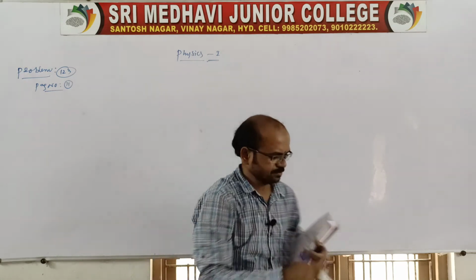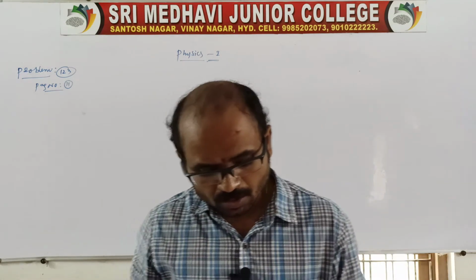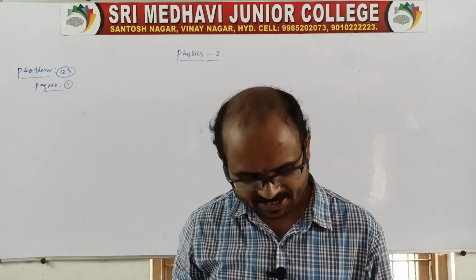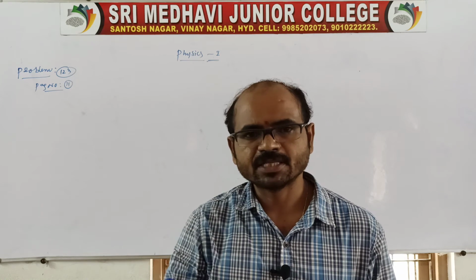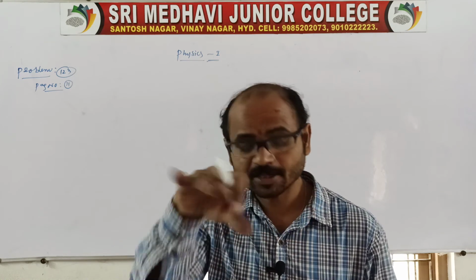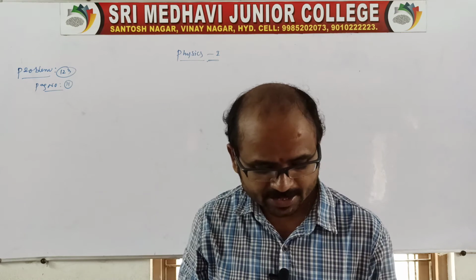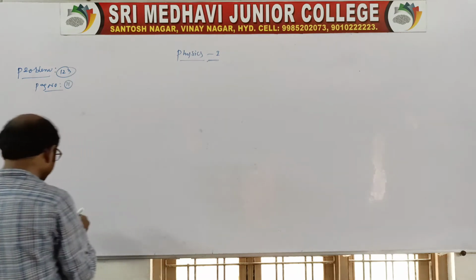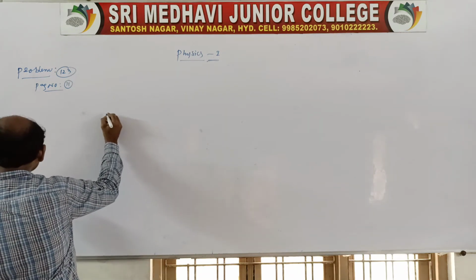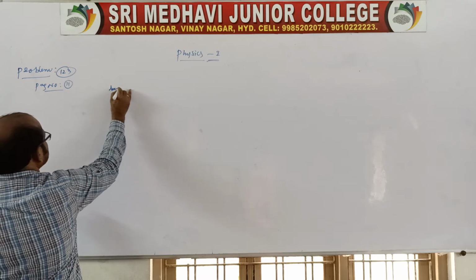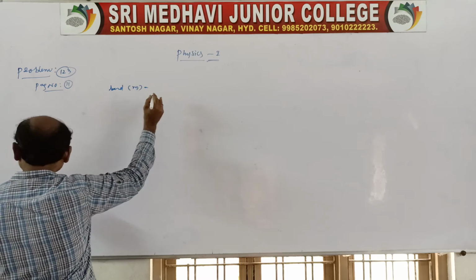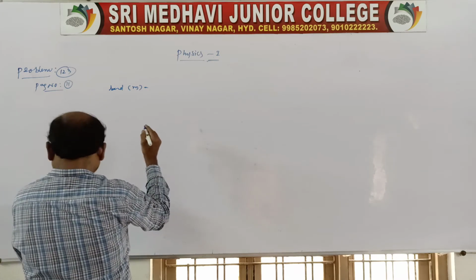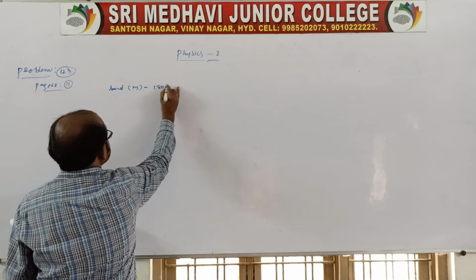See the question. An elevator can carry a maximum load. So the elevator plus passenger is given. Elevator means the lift. The lift carries a maximum load of 1800 kg and is moving up with a constant speed. Here the given mass is 1800 kg, load plus passenger, that is the person.